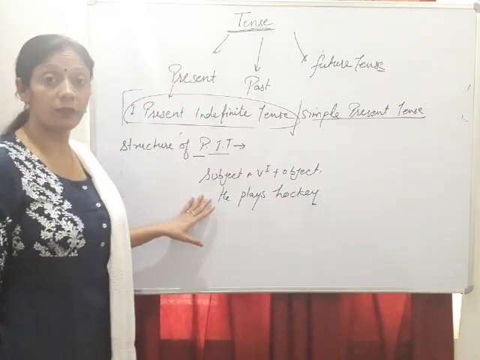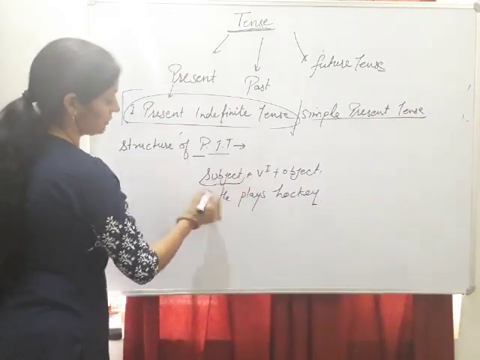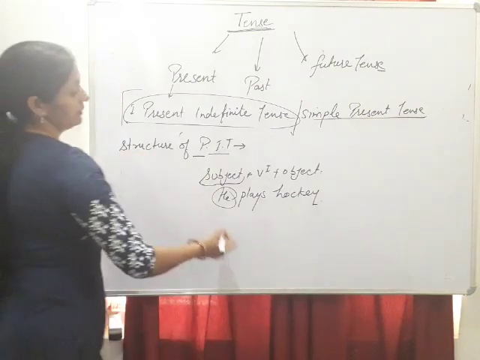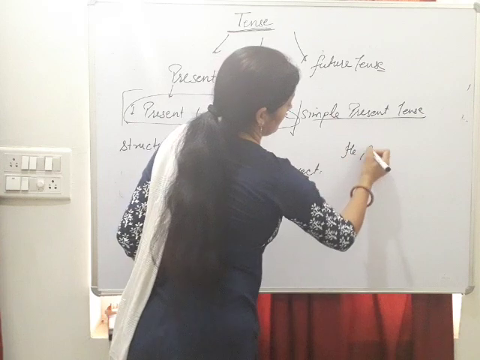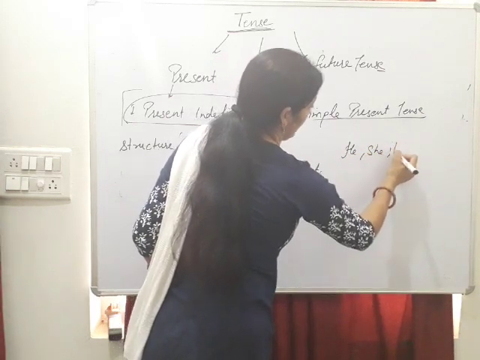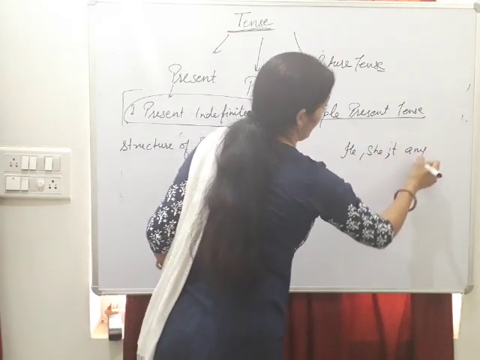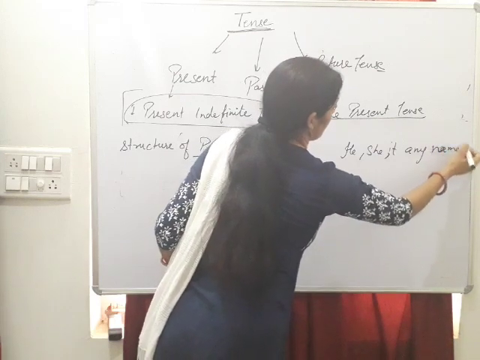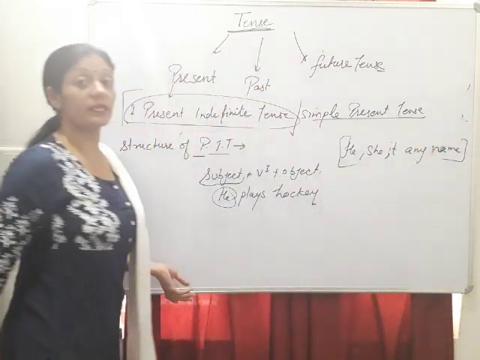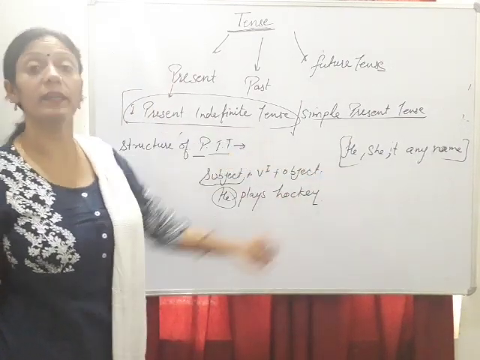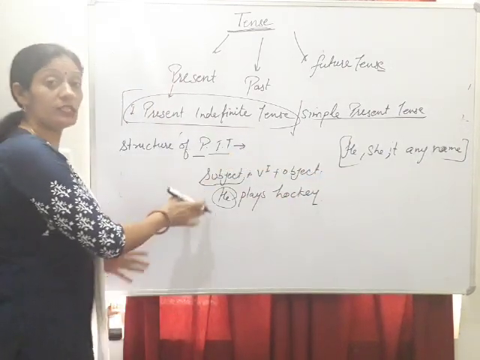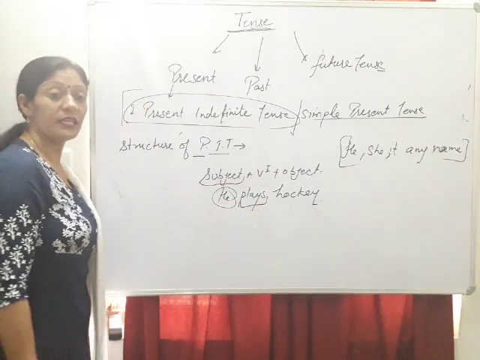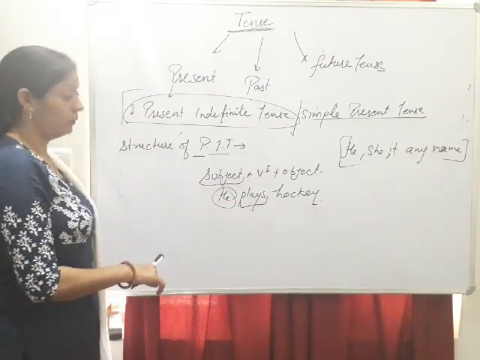One thing you have to remember here, if our subject is singular, it means if it is in third person, I mean he, she, it or any name, then we use s or es with the base form, it means the first form of the verb.